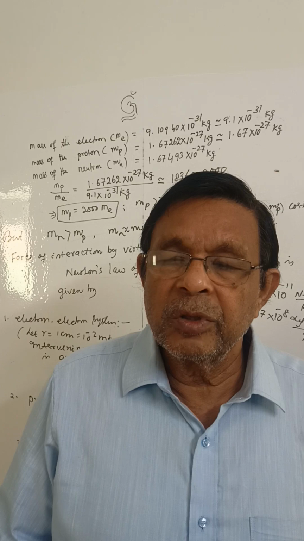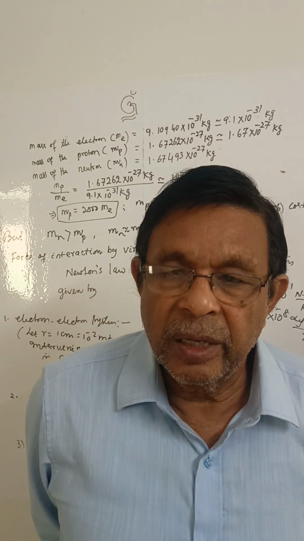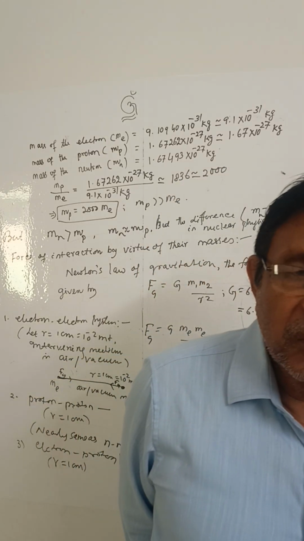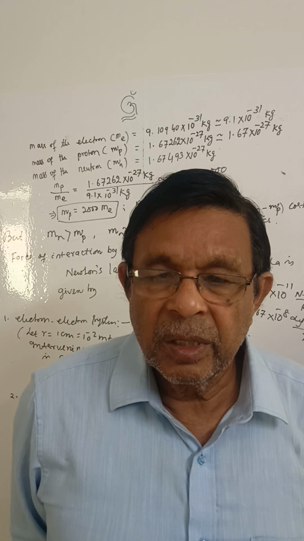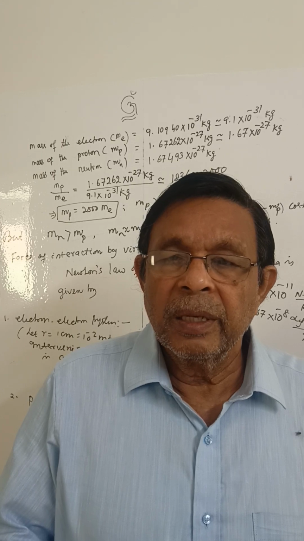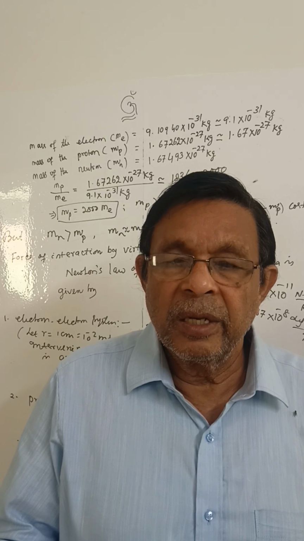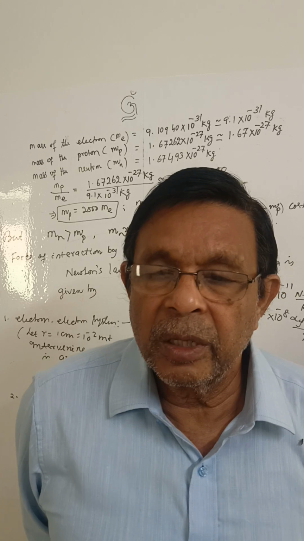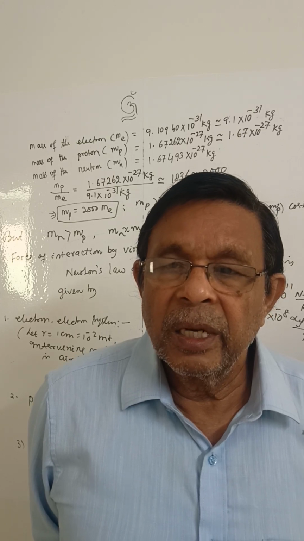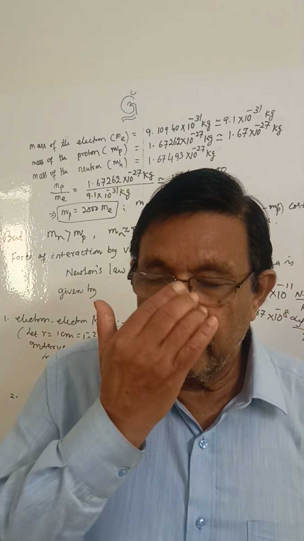So it suggests that the electron and proton must have some additional property other than mass, by virtue of which they attract each other and repel each other, but no such force exists between neutron and electron, neutron and proton, and neutron and neutron. So it seems that the neutron doesn't have this property, and this additional property is called electric charge. The force due to this electric charge is called electric force, and if the particles are at rest, then this force is called electrostatic force.